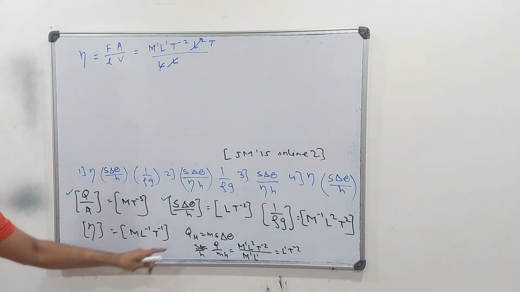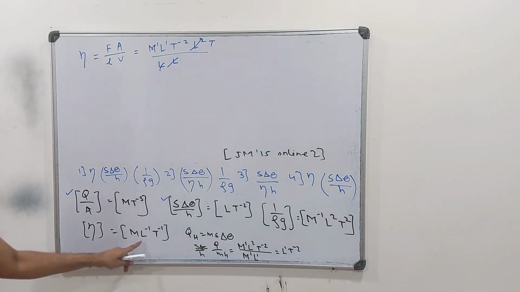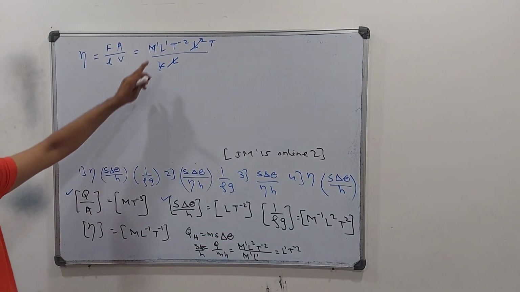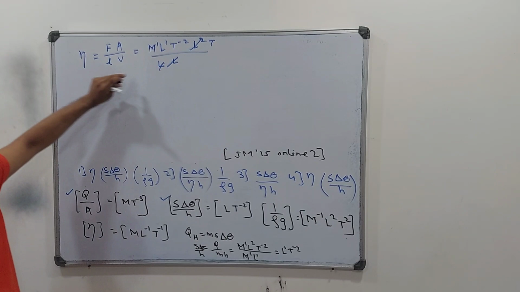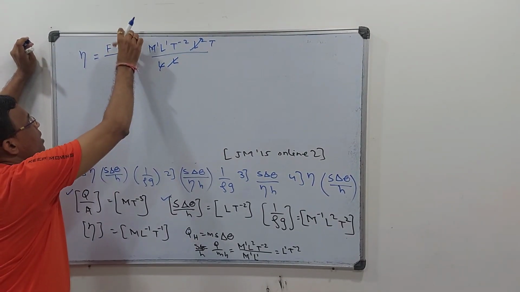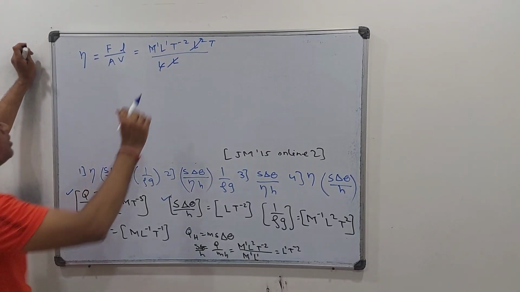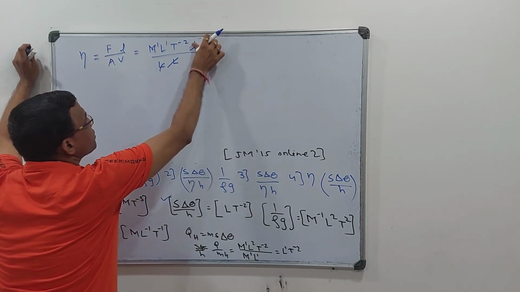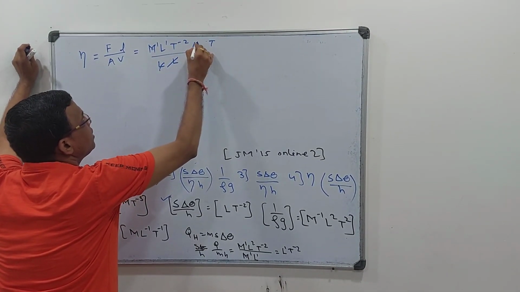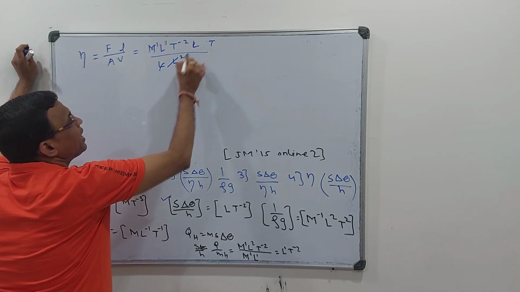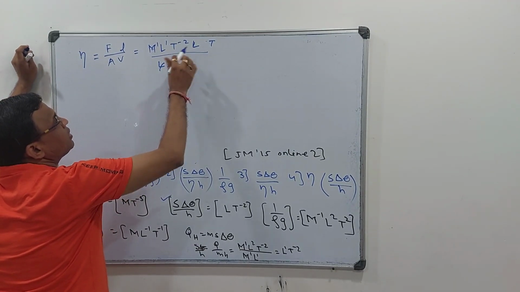1, 1 and minus 1. I have written it here, this 1, 1 and minus 1. Fine. It is like this. You can just take it out. It is F upon A, L upon V. So it is 1, 1 minus 2. This is L1 and this is L2. So one L gets cancelled and another L is shifted up.